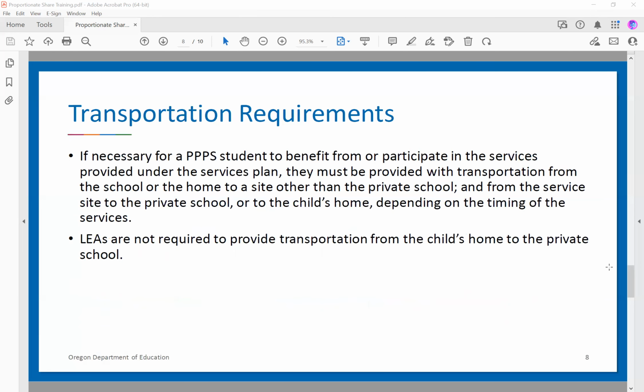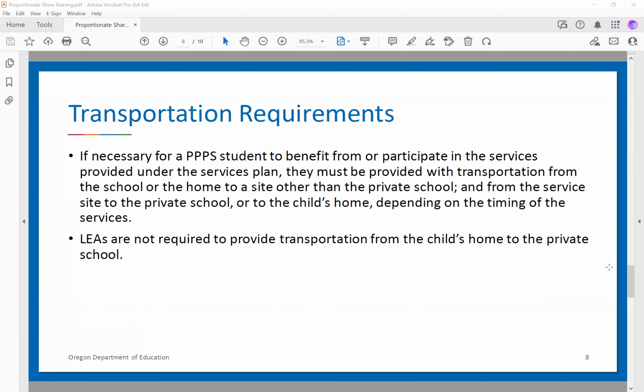The transportation requirements for proportionate share. If it's necessary for a student to participate in their services, they have to be provided with transportation. It can be either from the school or the home to the site where the services take place, and then from the service back to the school or to the home.